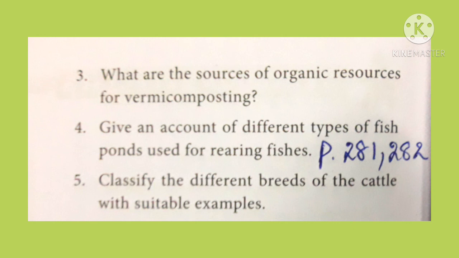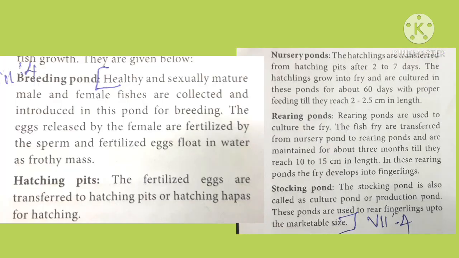Answer, page number 281. See types of ponds. First one, it starts from breeding pond, till the next page, page number 282, stocking pond. Clear? Yes? Okay, that's all. So learn it properly.